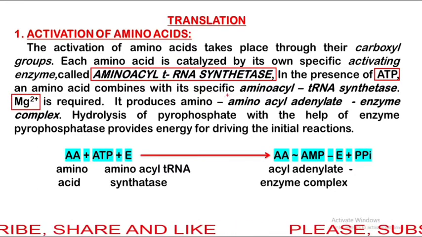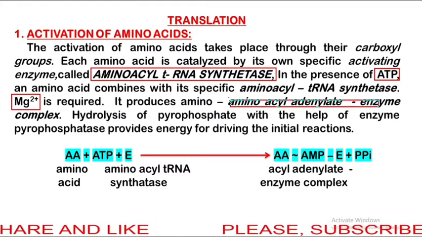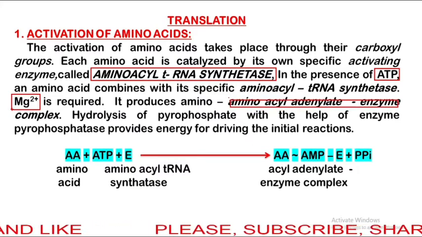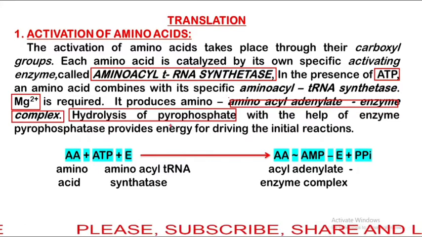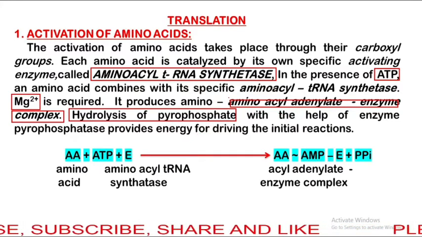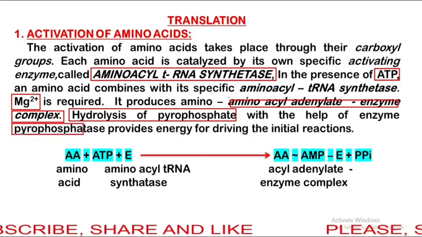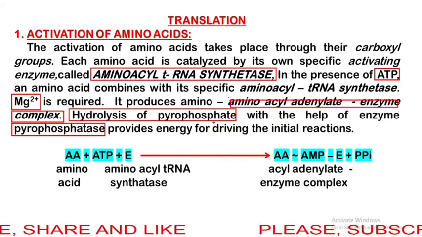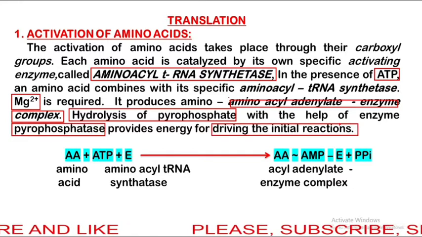It produces amino acyl adenylate enzyme complex. Hydrolysis of pyrophosphate with the help of enzyme pyrophosphatase provides energy for driving the initial reaction.